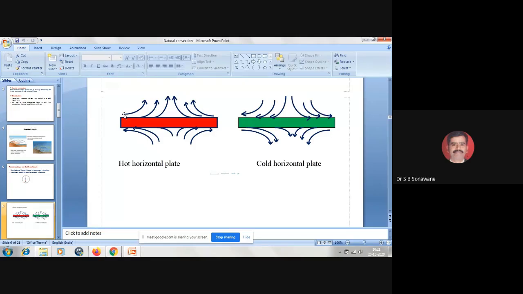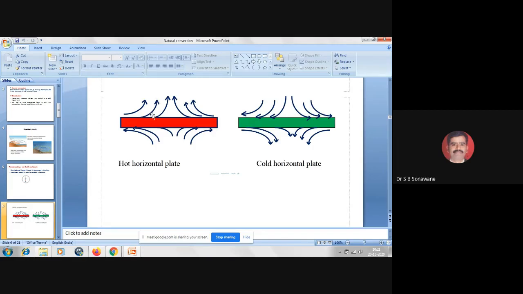The fluid molecule, which is an air molecule from the surrounding air, when it comes in contact with this plate, absorbs heat. When it absorbs heat, its specific volume increases, and its density decreases because specific volume is inversely proportional to density. So when density decreases, the fluid molecule starts moving in the upward direction.